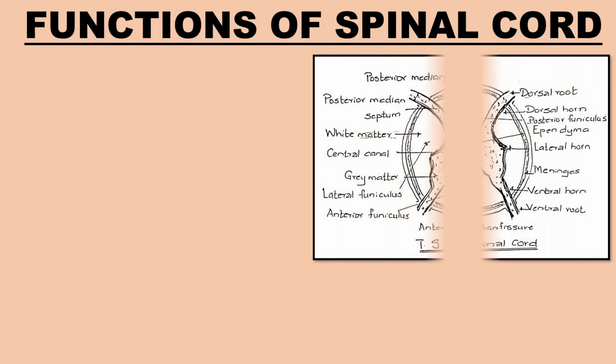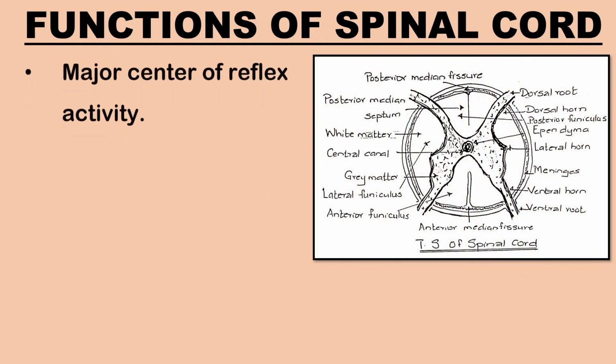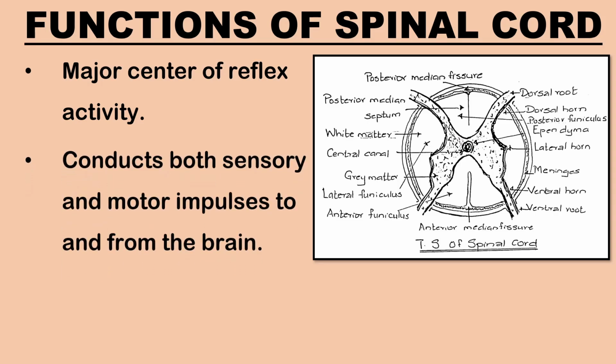Functions of the spinal cord are: it is the major center of reflex activity. It acts effectively and spontaneously during emergencies. It conducts and incorporates both sensory and motor impulses to and from the brain.